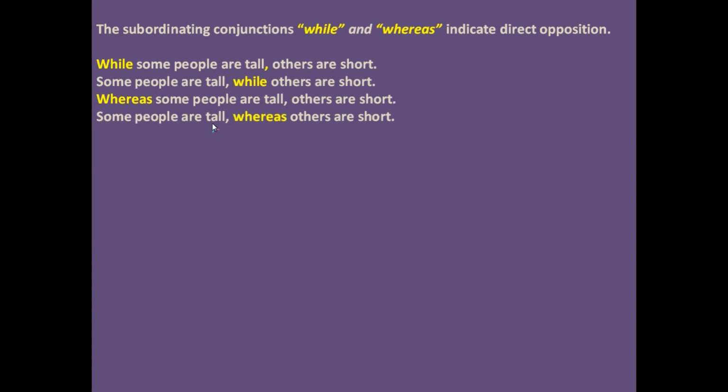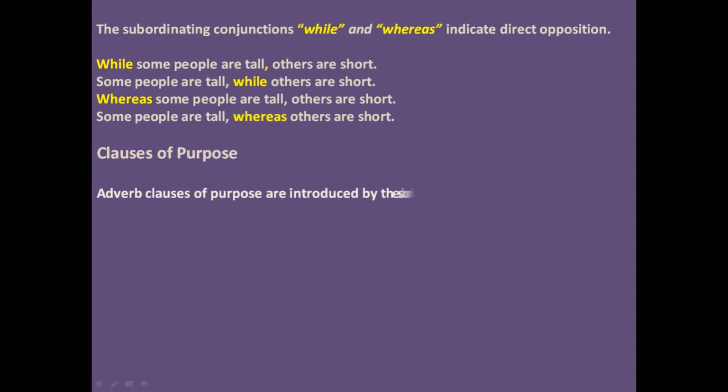So notice that what is important here is the punctuation mark. While and whereas subordinate clauses, wherever they appear, whether in first position or in second position, you need to set them off from the other clause. So let's move on to the clauses of purpose.